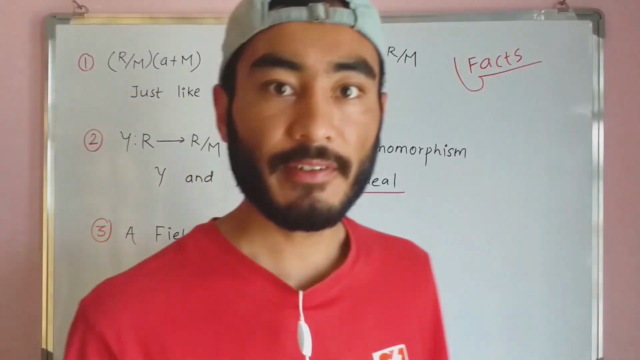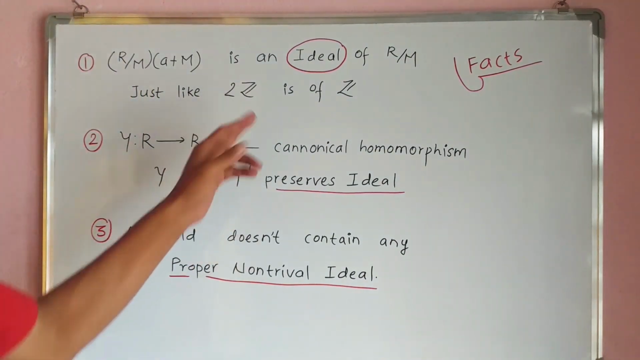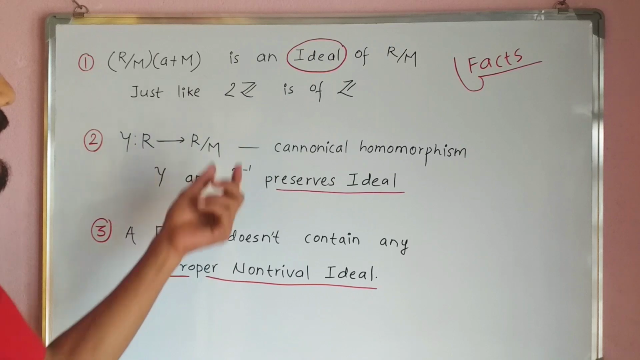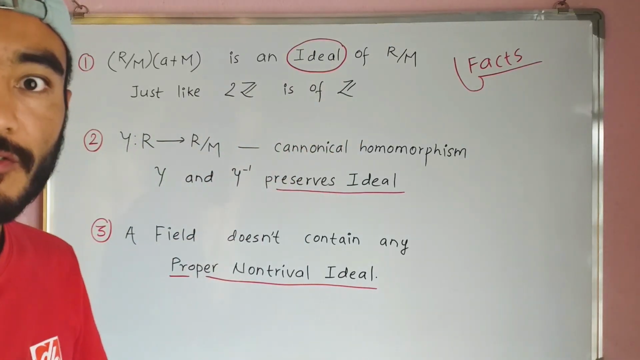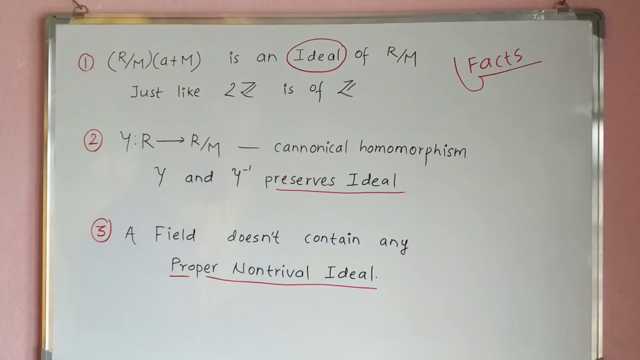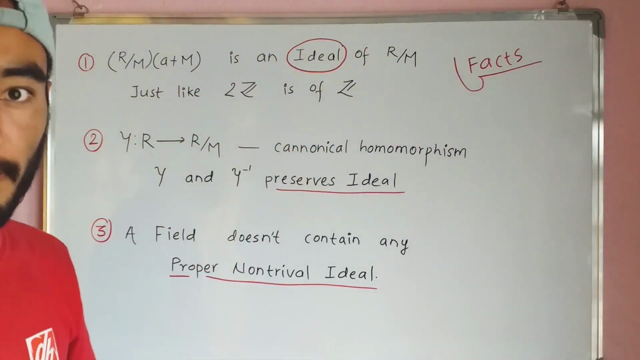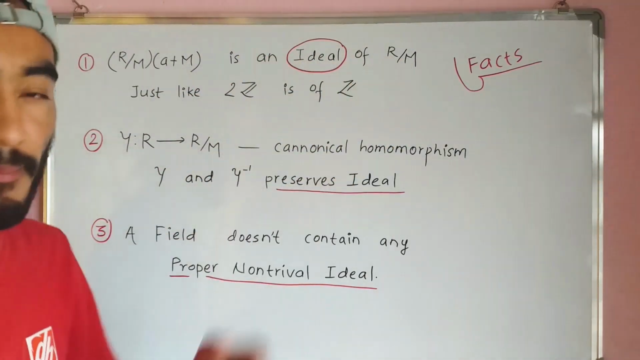First fact to consider: Z is a ring and 2 is an element of Z, and we have 2Z is an ideal of Z. And just like that, R/M is a ring and a + M is an element of R/M, and we have <a + M> is an ideal of R/M.